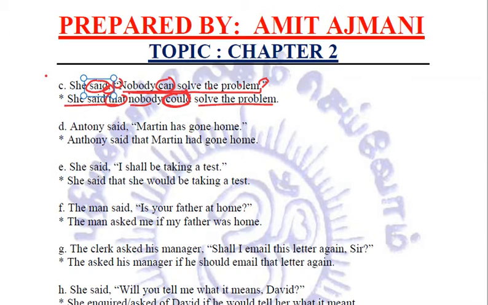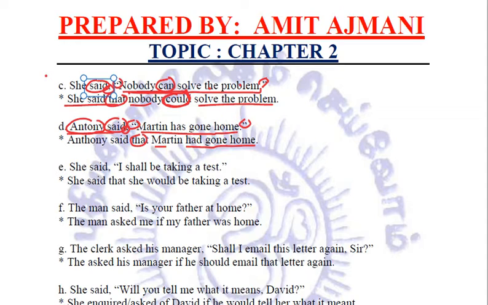Right? Next sentence. Anthony said, Martin has gone home. In indirect speech, we will write as it is, Anthony said, the comma is replaced with that, inverted commas are removed, that Martin had gone home.